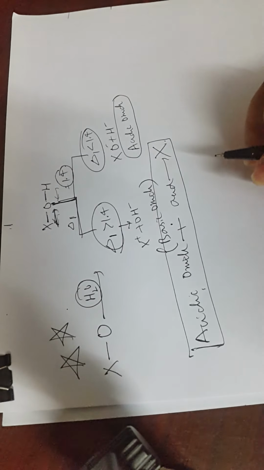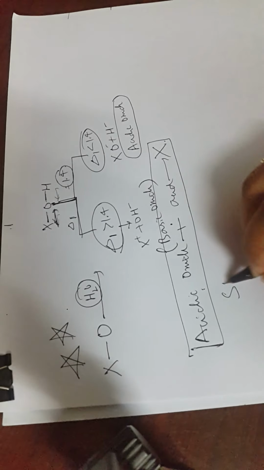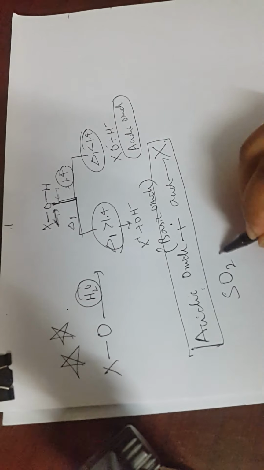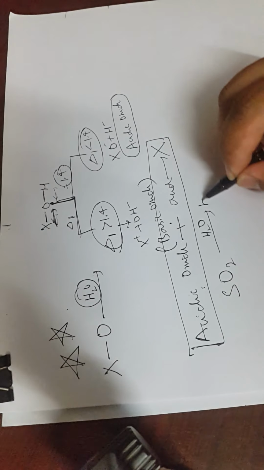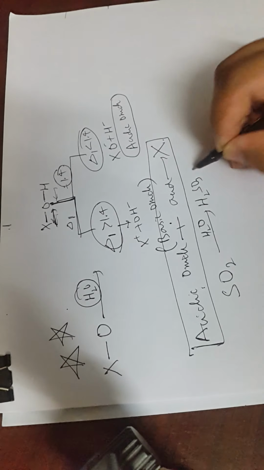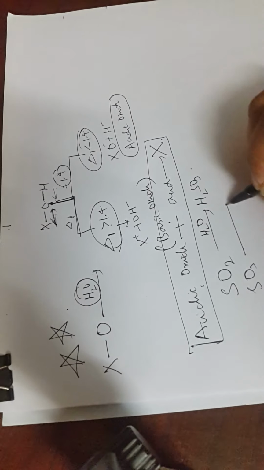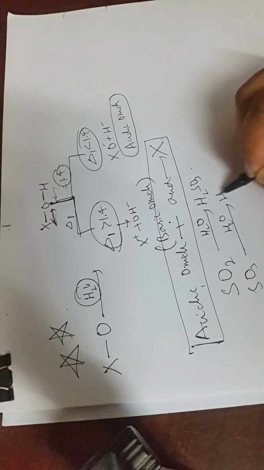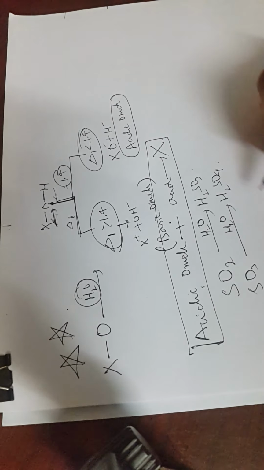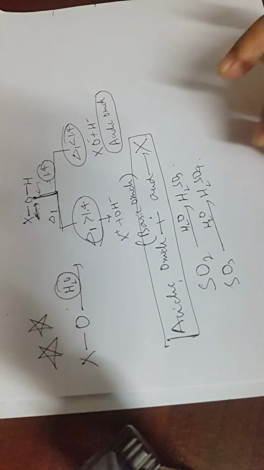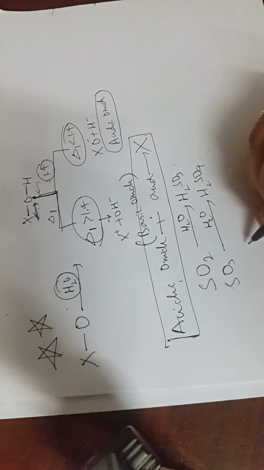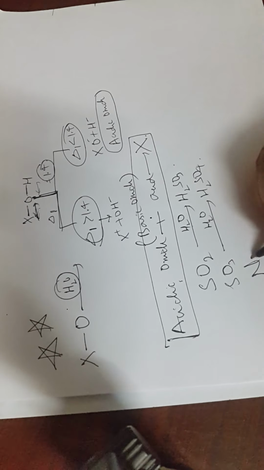Fine. And for the other example, sulfur dioxide on treating with water forms what? Sulfurous acid, that is H2SO3. Same thing if I treat SO3 plus H2O, it forms sulfuric acid, H2SO4. And carbon dioxide will form carbonic acid. So generally non-metallic oxides are acidic oxides. We have known this point.